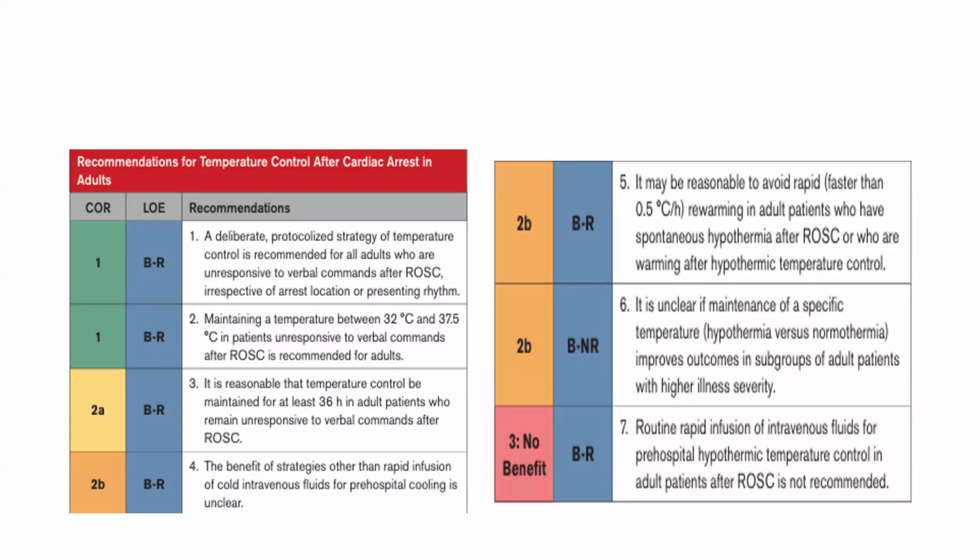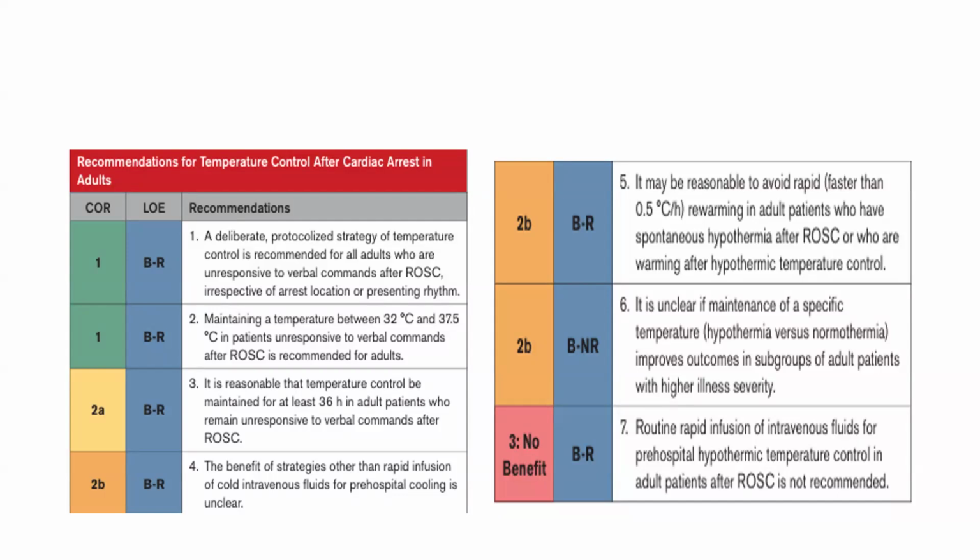Now, activating TTM does not mean we have to maintain hypothermia, but the more evidence is in favor of targeted temperature control. That means the temperature should be between 32 to 37. Yes, and we should avoid fever in all cases. If the cardiac arrest happens out of the hospital, should we deliberately reduce the temperature of the patient by giving a rapid infusion of cold saline? This practice is not recommended.